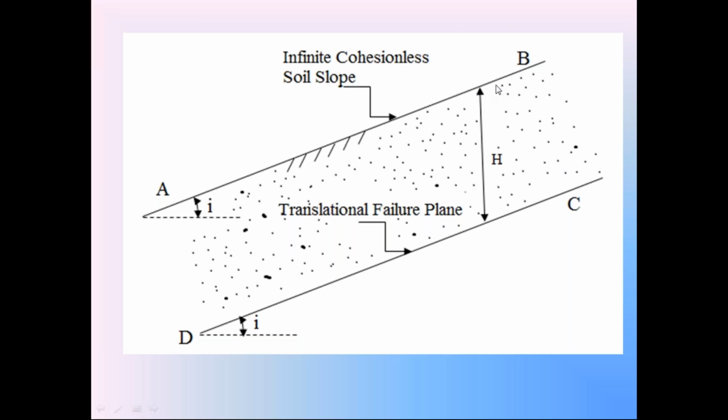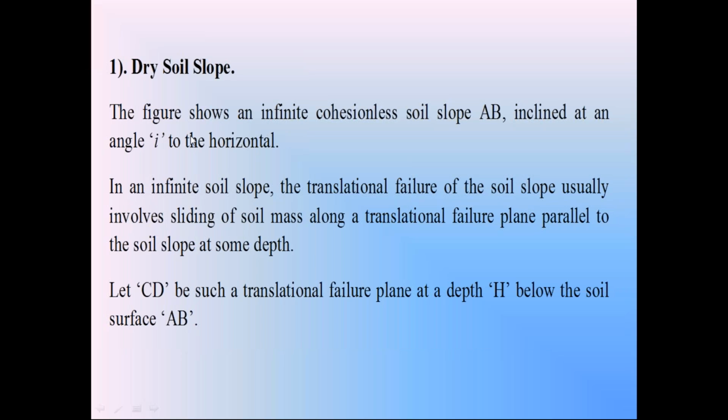Now by using this image, what is there in the image? Infinite soil slope AB making the angle i with horizontal, followed by the translational failure plane CD. Between the surface CD and the soil slope AB, what is the vertical distance? h. The surface CD also makes the angle i with horizontal. So check this explanation carefully. We consider the infinite cohesionless soil slope AB making an angle i with horizontal.